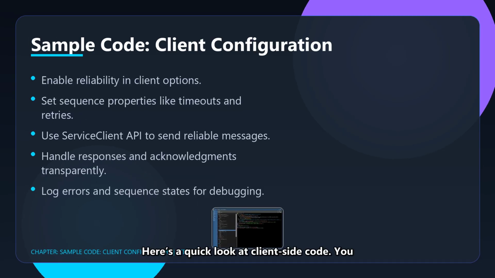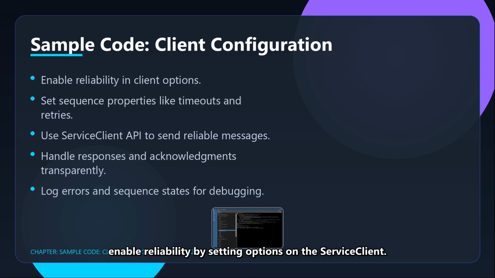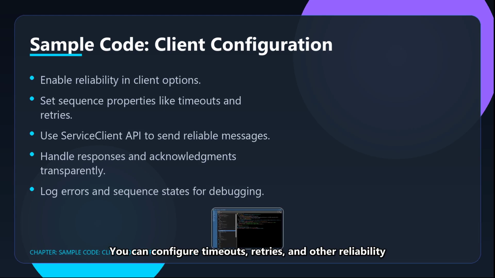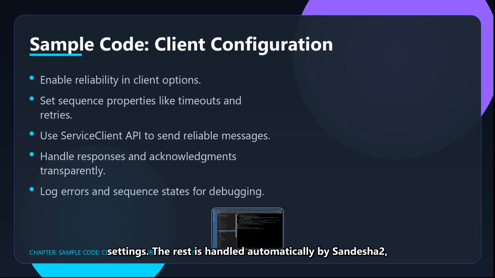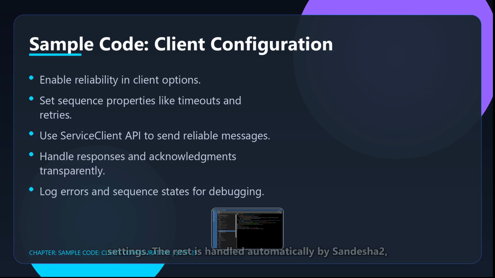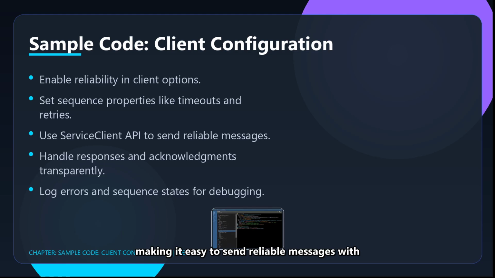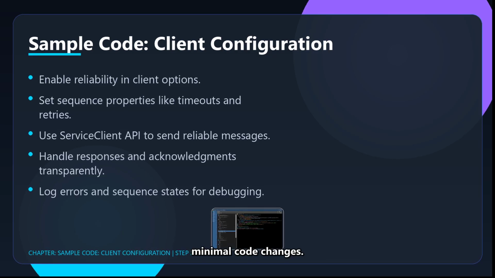Here's a quick look at client-side code. You enable reliability by setting options on the service client. You can configure timeouts, retries, and other reliability settings. The rest is handled automatically by Sandesha2, making it easy to send reliable messages with minimal code changes.